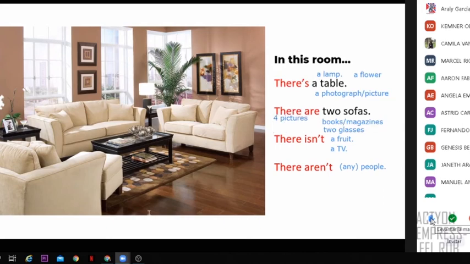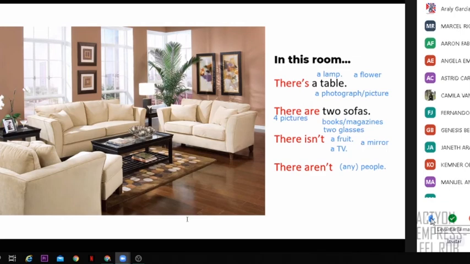Thank you. And we have now Camila. What's your example, Camila? In this room, there isn't a mirror. Okay, that's correct. So yes, a mirror. Yep, there are no mirrors, right? So that's correct. Thank you so much.